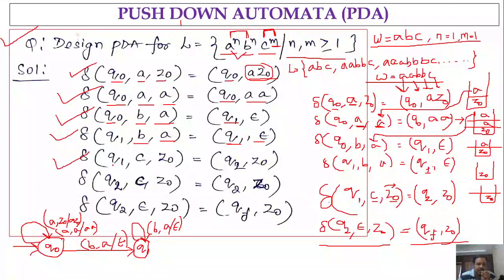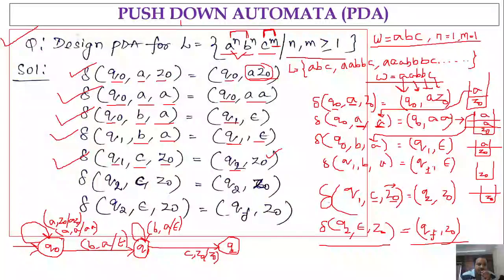In Q1, if you get C and top of the stack is Z naught, you go to the state Q2, which indicates that we have seen the C here. What you are writing, slash, we are simply pushing Z naught, slash Z naught.